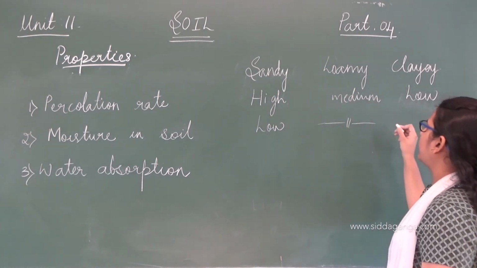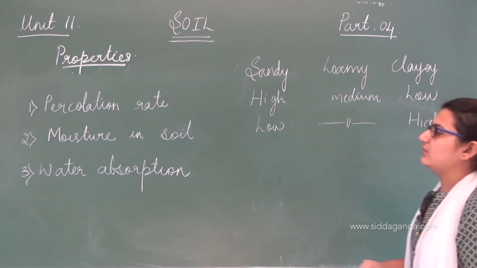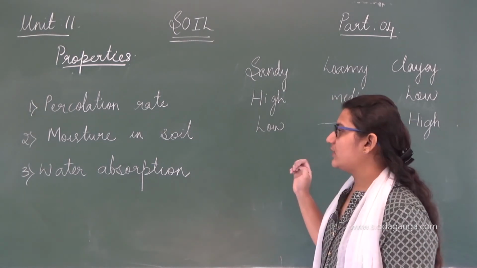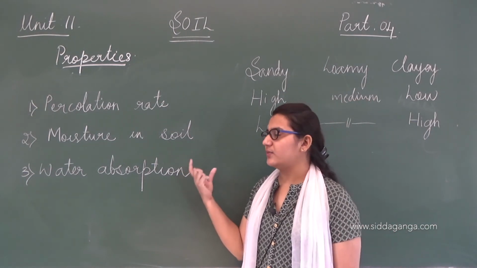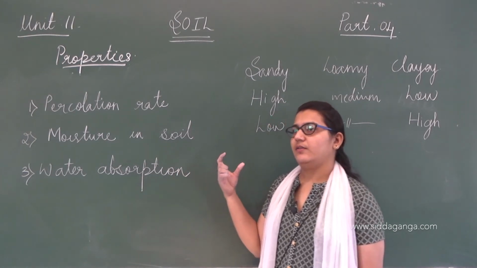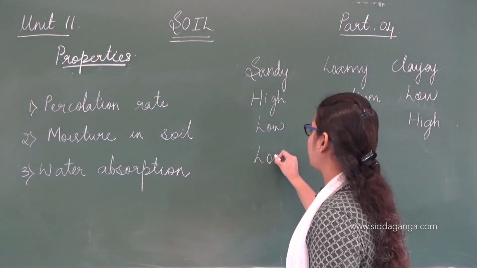Again, it's adequate in loamy soil and high in clay soil. See these two properties, moisture in soil and water absorption, remain the same for sandy soil and clay soil.